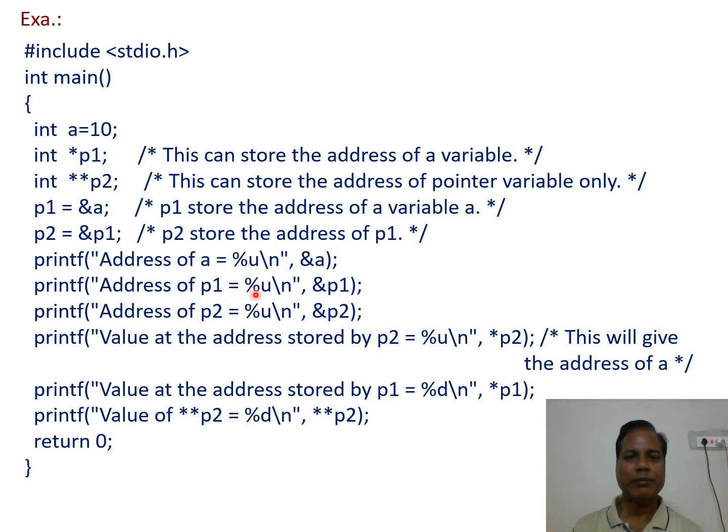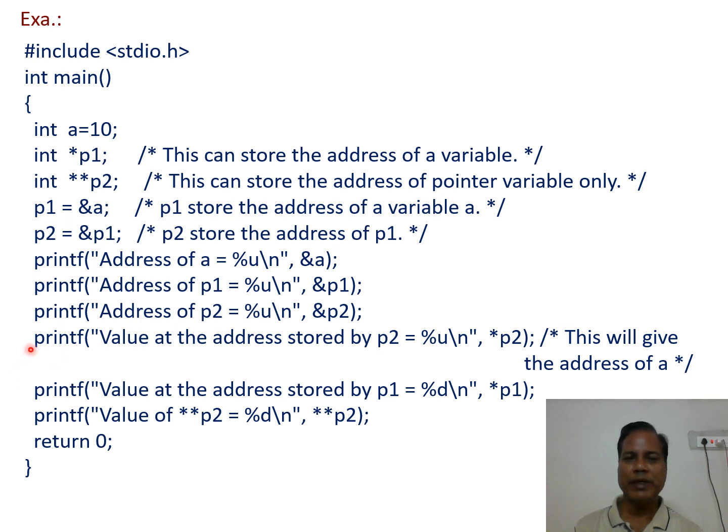What is the address of p1? Again using the address operator, we can print the address of the pointer variable p1. So that is printed at this point. Then printf address of p2. Again we can print using the address operator. The address of p2 gets printed at this point.